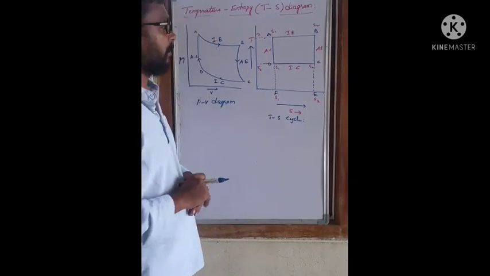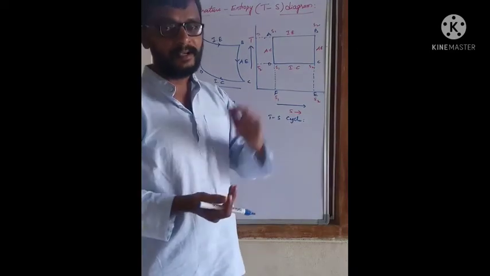The fourth and last stage is adiabatic compression.